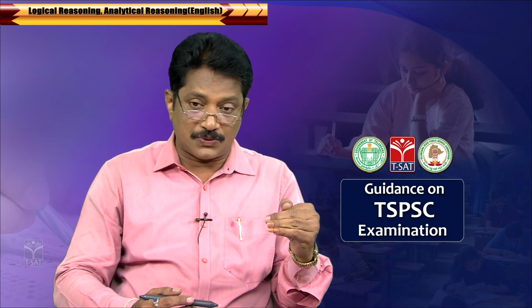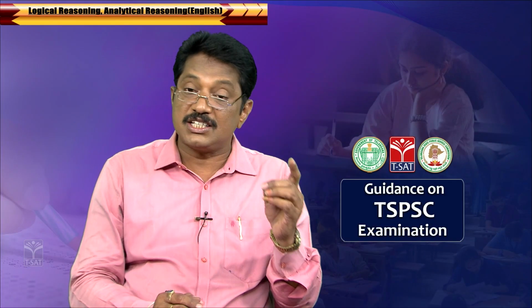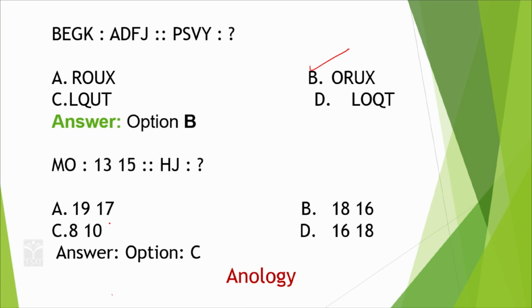Okay, now coming to the next one. MO is the 13, 15. What is HJ? Clear? What is the HJ position here? What is the position of M? K, L, M, N, O, correct? The position of M is 13, N is 14, O is 15. In the similar manner, H and J. When you take H, A, B, C, D, E, F, G, H, 8th, and J is 10th. So, we can say 8 and 10, clear? Like you can say the answer.